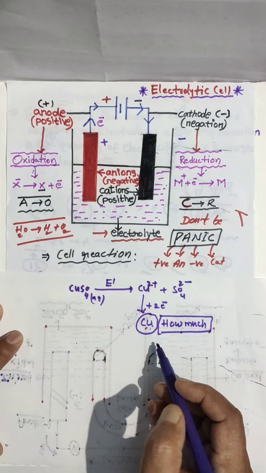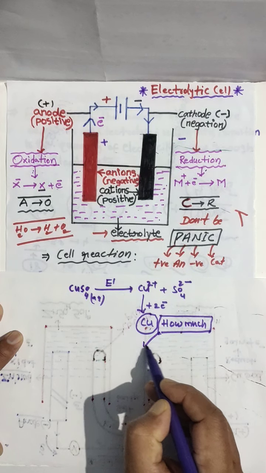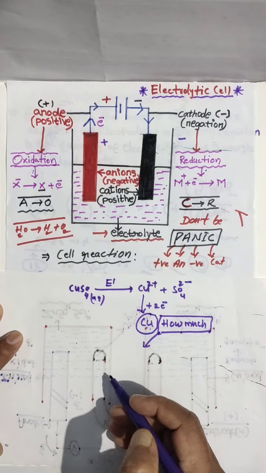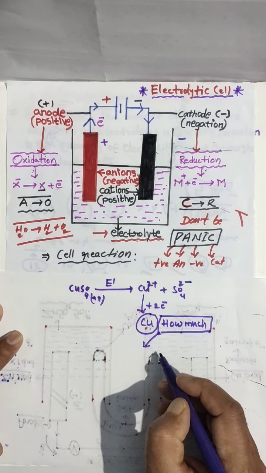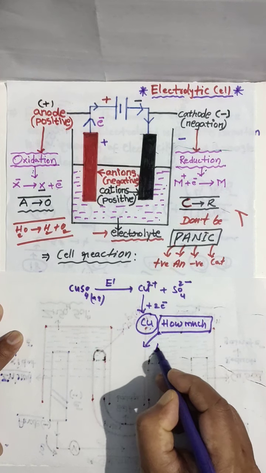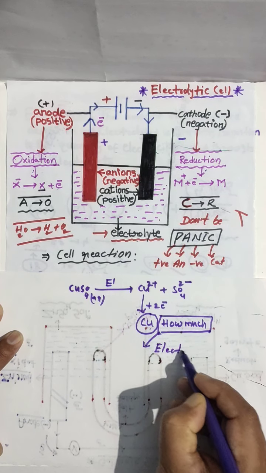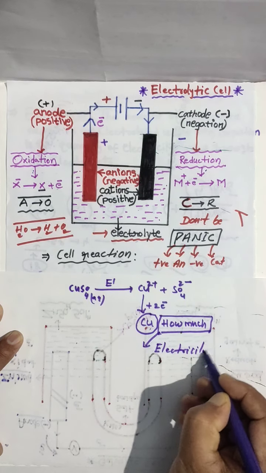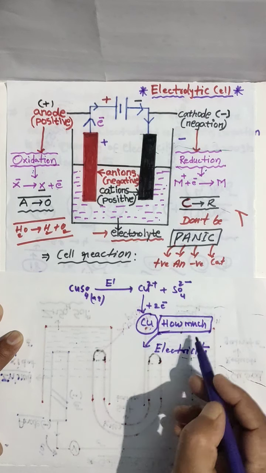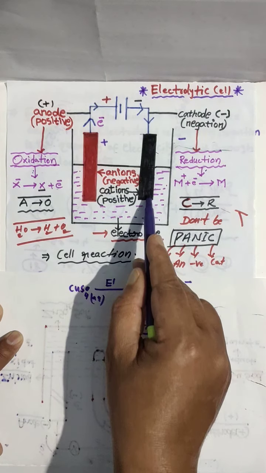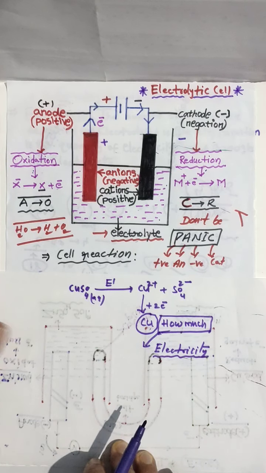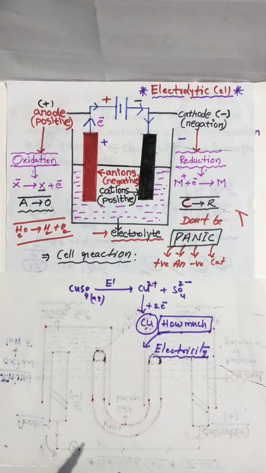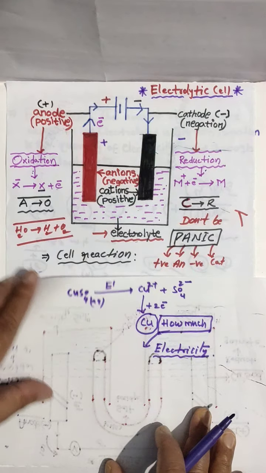According to him, the amount of substance deposited on the cathode depends on the amount of electricity we are passing through the electrolyte. That is Faraday's first law.